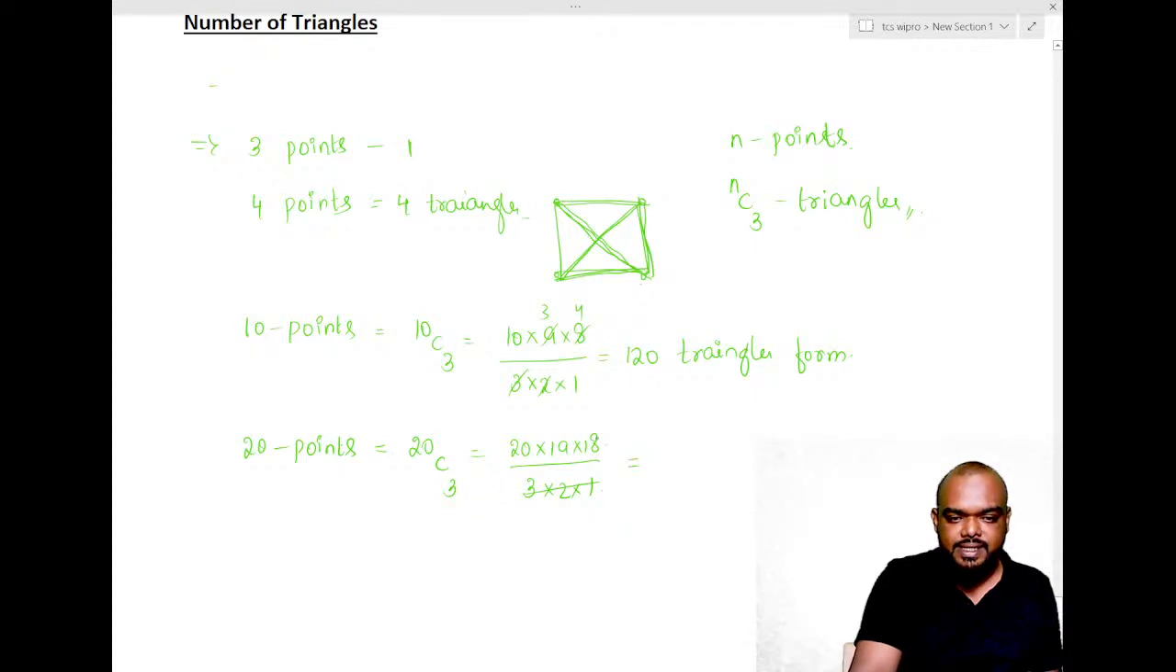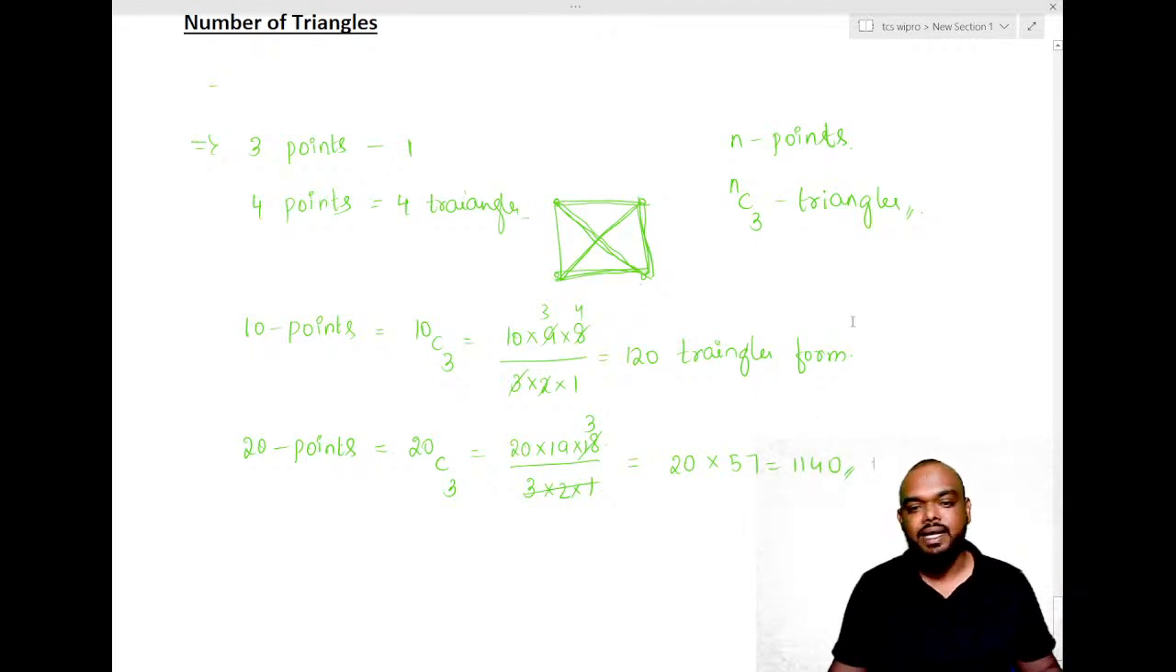3 into 2 is 6. 6 into 1, 6 into 3. What do we get here? 20 into 19 into 3 is 57. When I multiply this, 1140 is our perfect answer, guys. Absolutely right answer. So this is how we calculate number of triangles.